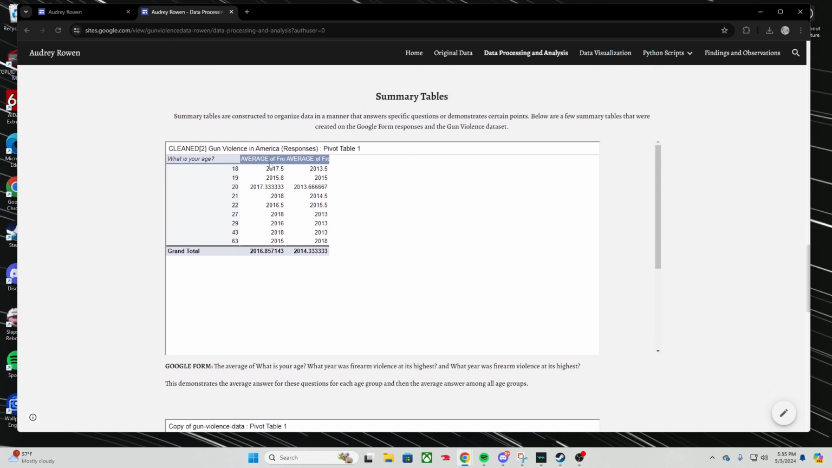So this is from our Google Forms survey. And I did this just to check the consistency between responses. This first column is what year was gun violence at its highest, and this column is what year it was at its lowest. And every age group seemed to answer consistently.